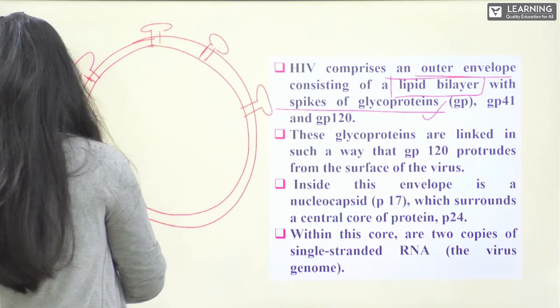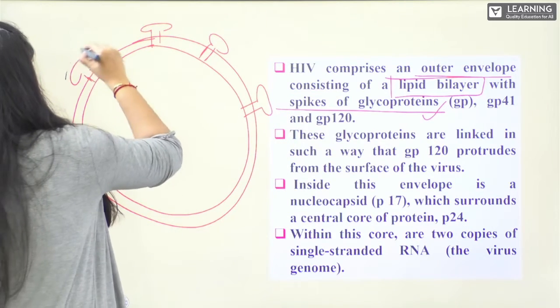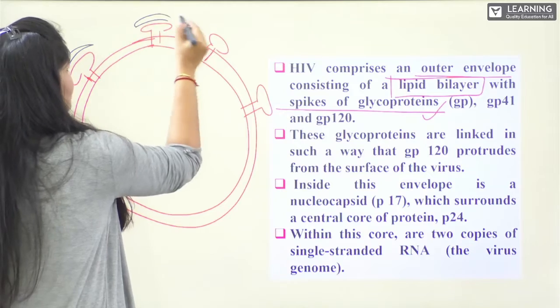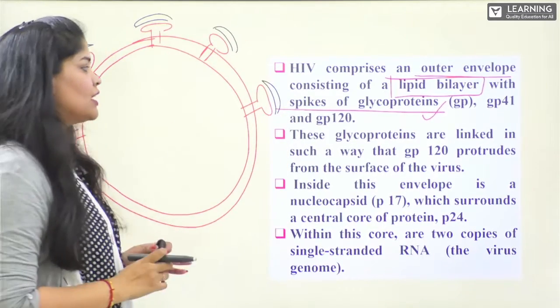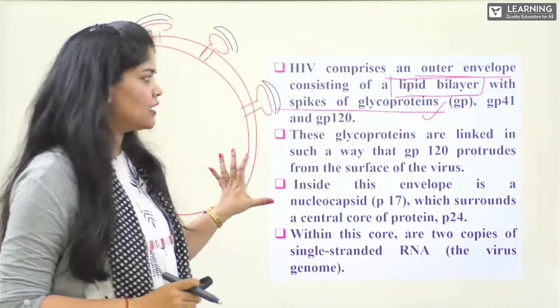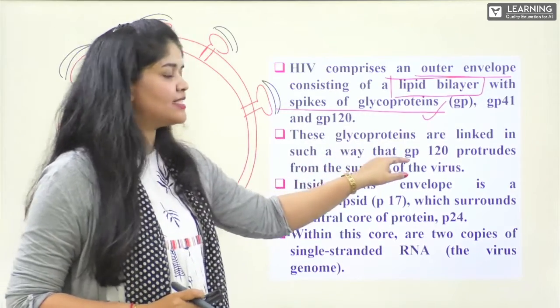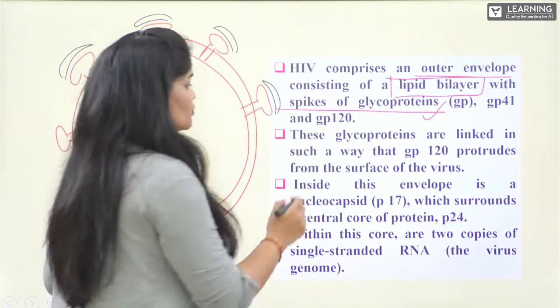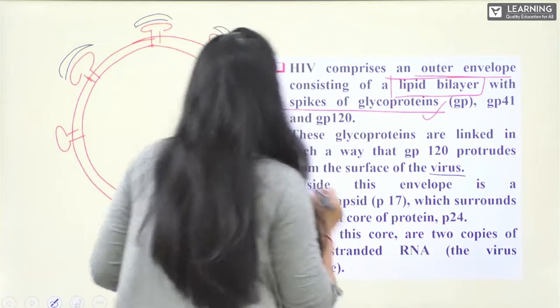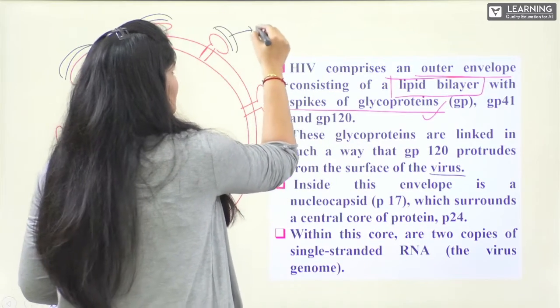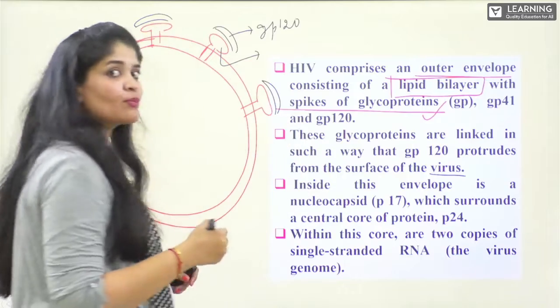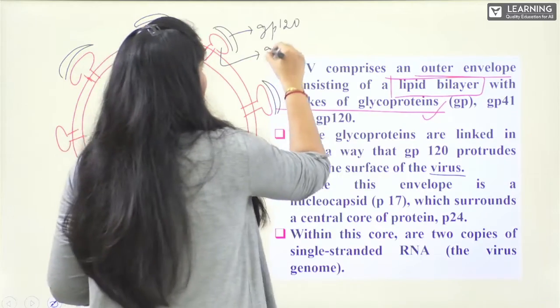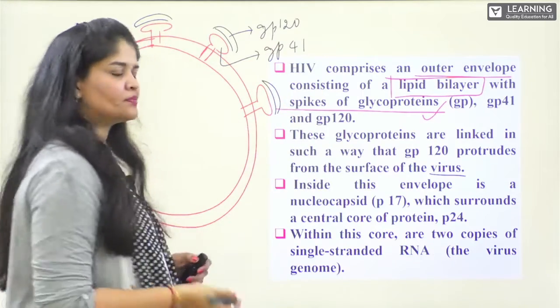And to represent the outer part and inner part, we differentiate like this, right? The outer part is linked such that GP120 protrudes from the surface of the virus. So these are GP120 and these transmembrane glycoproteins are GP41, right?